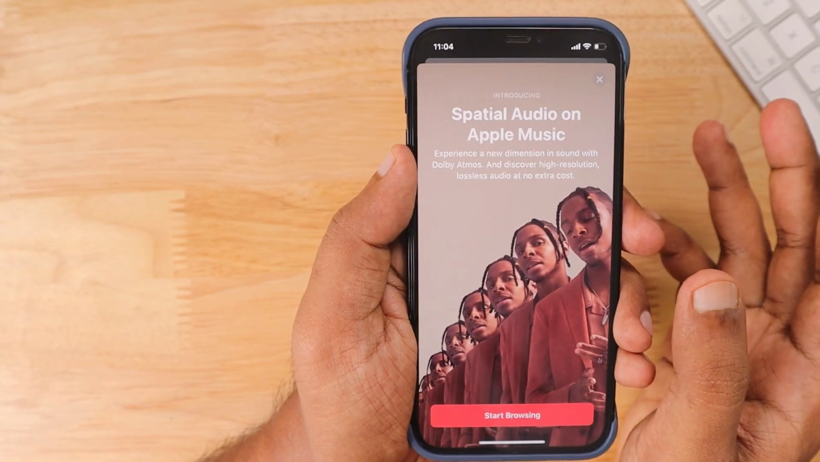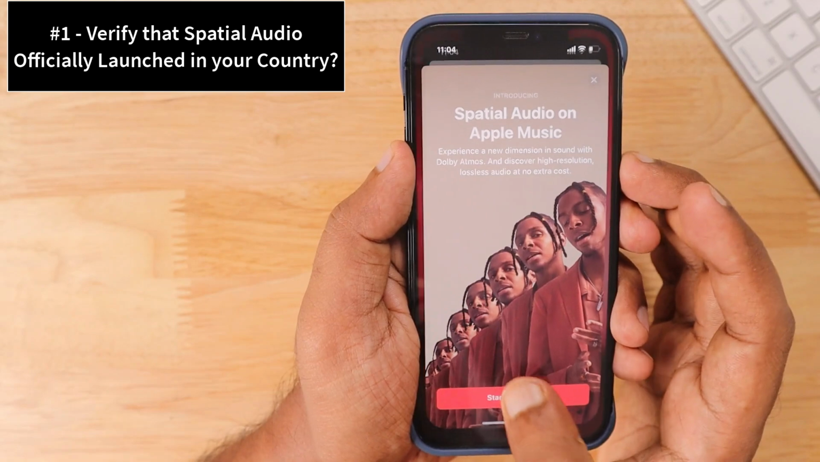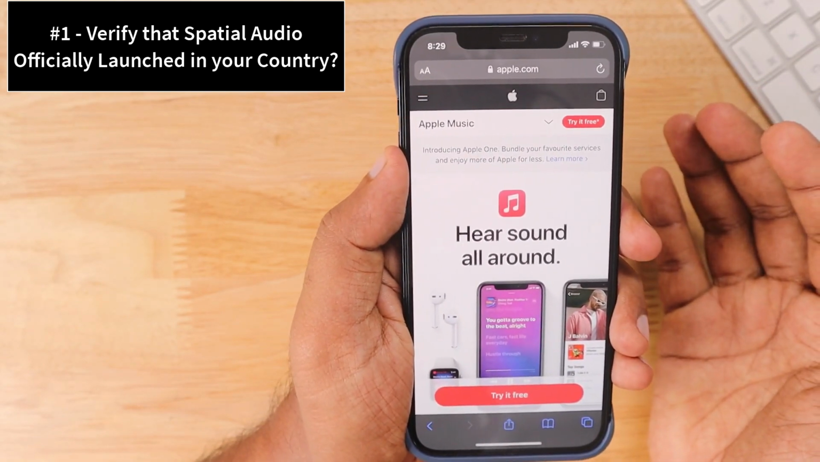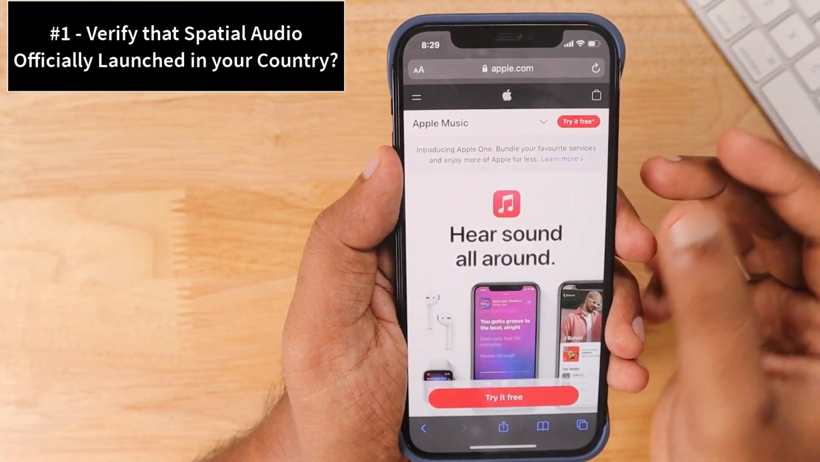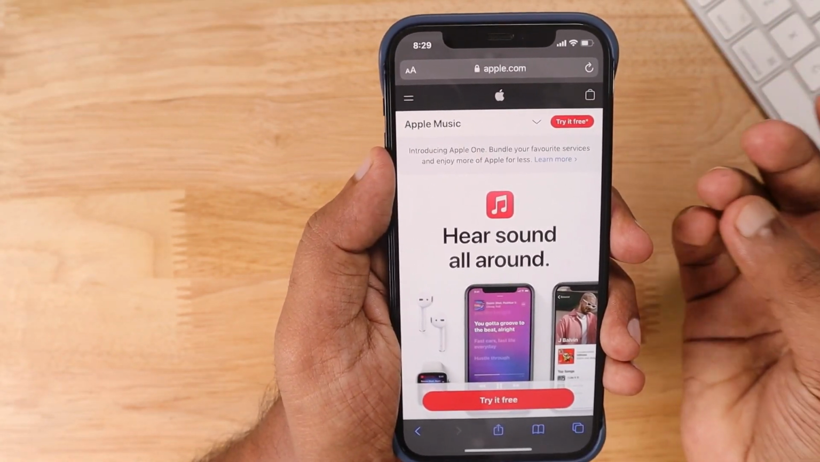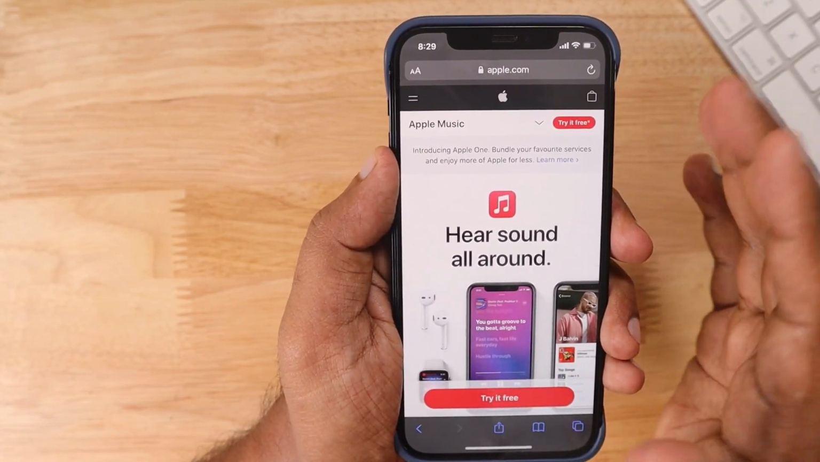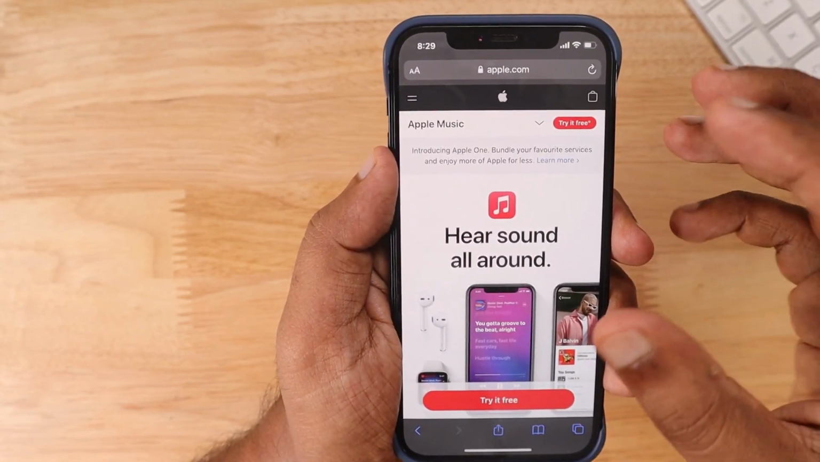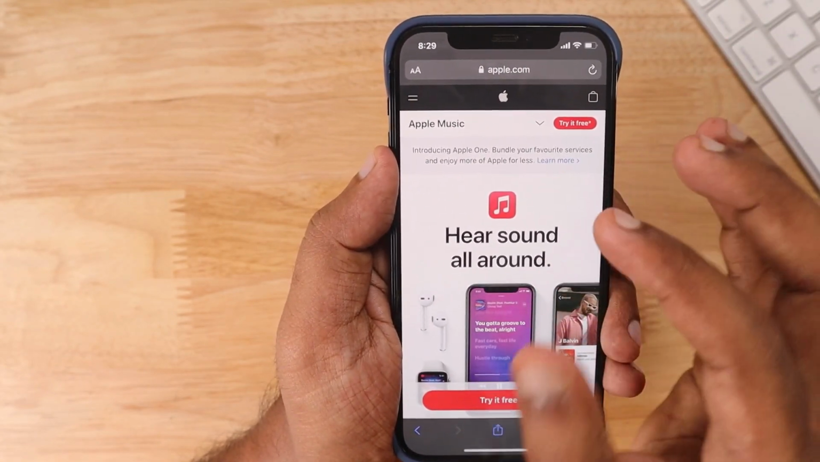So the first important step is you need to verify that this service is officially launched in your country. When Apple released this service, they announced it at the WWDC event. We all thought that it is going to be a global rollout and it is going to be a flick of a switch, and all the iPhone and compatible iPads and Mac computers with the AirPods and Beats headphones are going to start playing the spatial audio with Dolby Atmos and lossless audio. But that didn't happen. Apple initially rolled out this feature only for the US region, and recently they have rolled out for us in India.